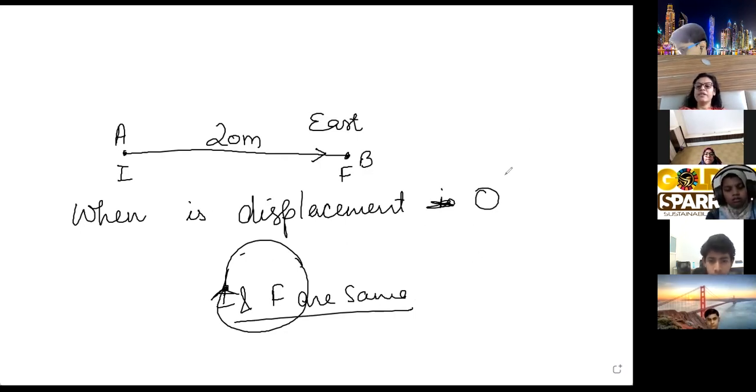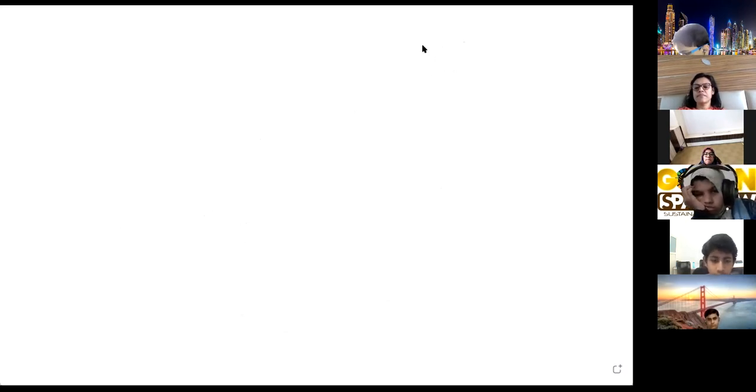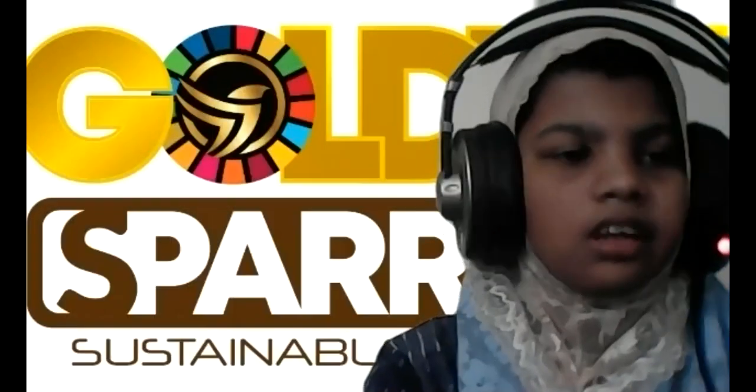Can distance be zero in any condition? Can you think of a condition when distance is zero? You have written this point also. Just see your points of distance and displacement. Can distance be zero? Displacement can be zero. No, ma'am. So distance can never be zero if the object moves. Displacement can be zero, but distance can never be zero.